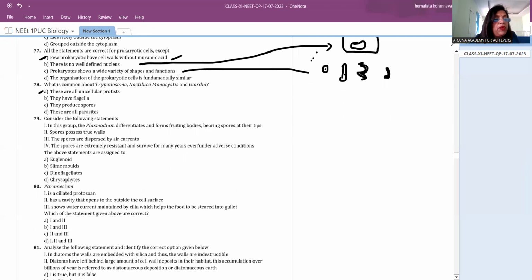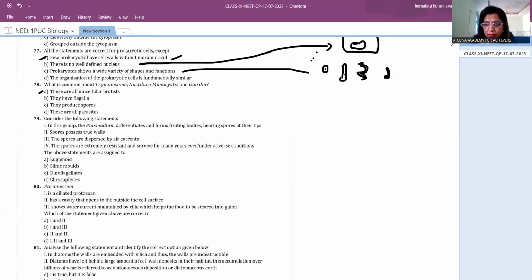Next, consider the following statements in this group. First one: in this group, Plasmodium differentiates and forms fruiting bodies bearing spores at their tip. The first option says that, right? That's the 79th question. Plasmodium, you know, comes under slime molds. So this will form vegetative propagation and it will cover around a few meters.